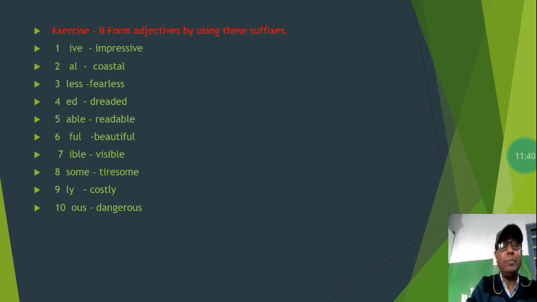SOME, tiresome, which we just discussed. LY, costly. OUS, dangerous. These were some of the examples I have given you. You are free to add more, and make new words by adding these suffixes.